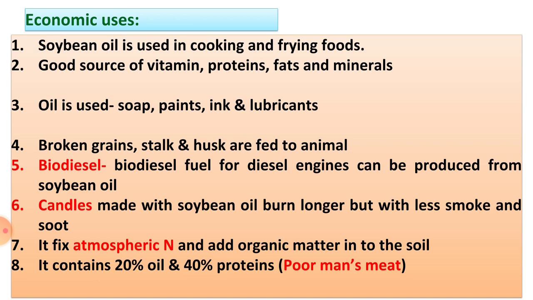The broken grains of soybean are used as feed for poultry. The stalk and husk, which are waste material, are used as fodder or feed for animals like cattle, buffalo, goat, etc.